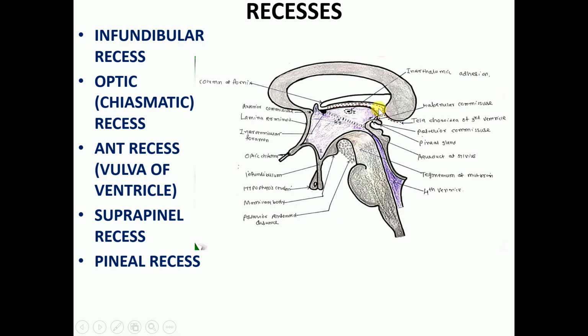Posterior choroidal artery, we know that it is the branch of the posterior cerebral artery, which is in fact the terminal branch of the vertebral artery. Okay, so posterior choroidal artery along with the tela choroidea will form the choroid plexus, and thereby it will help in the formation of the CSF.